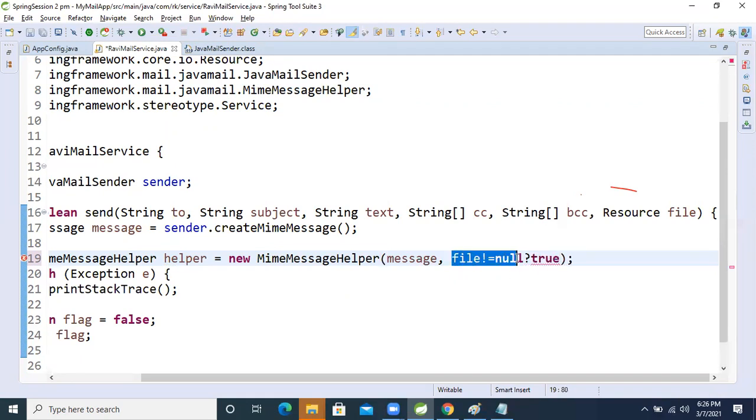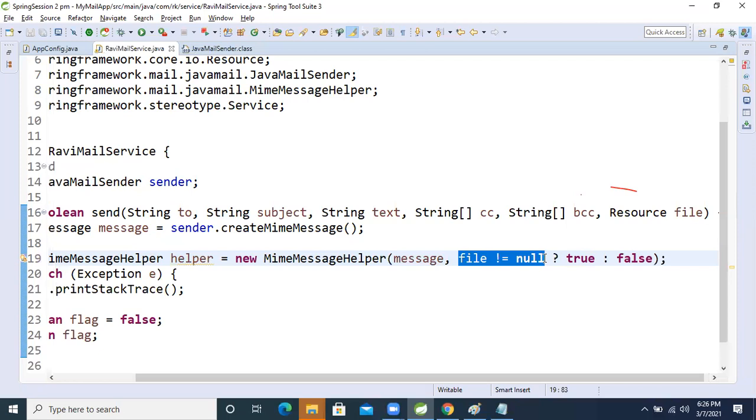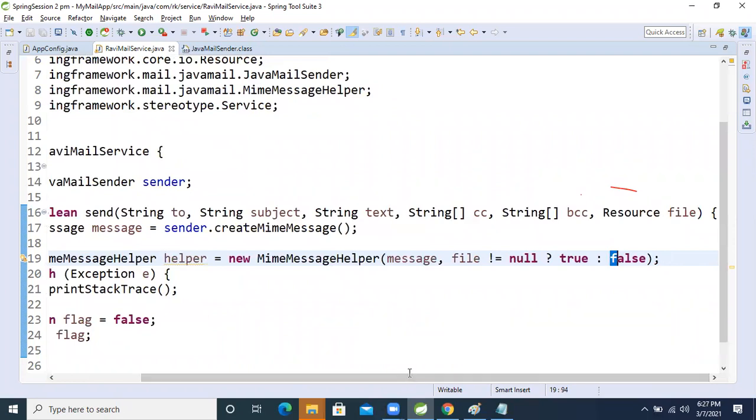If the file is there, it becomes true, else the file is not there, then we make it false. We are writing the logic based on that. If the file is there then true, so memory will not be wasted. If the file is not there then false. We are reducing memory wastage, our application becomes scalable, and our application performance will increase.